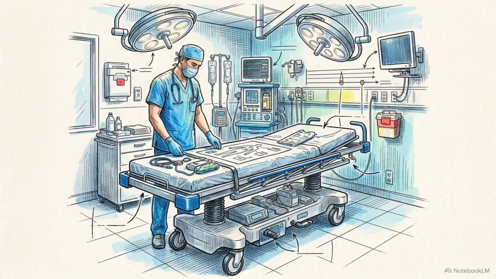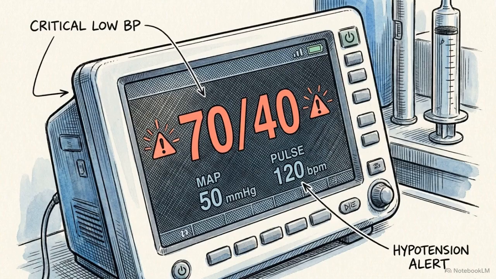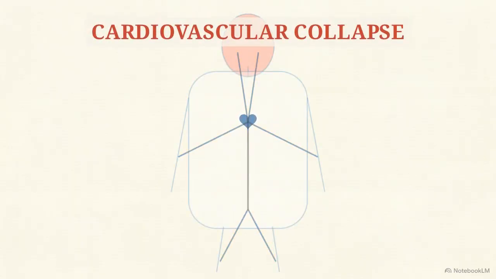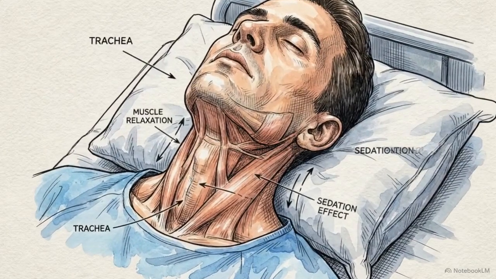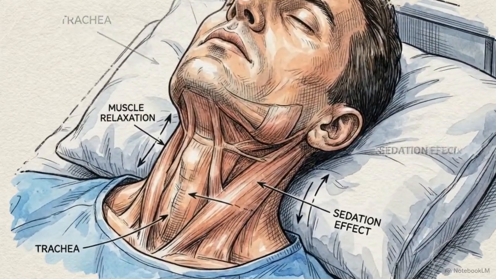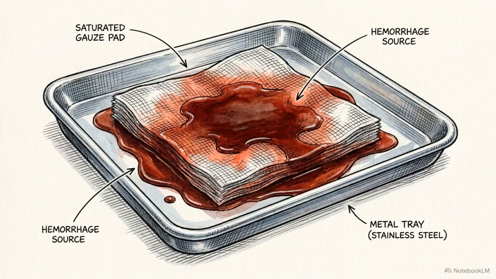As the combination sedatives take effect, the physical environment of the trauma bay shifts. The screaming stops, the restraints go slack, and the patient lies still. But this compliance introduces a hidden physiological danger. Agitated trauma patients face a high risk of cardiovascular collapse immediately following sedation. The violent struggling was driving a massive sympathetic response, artificially propping up the patient's blood pressure. When sedation shuts down that sympathetic drive, the true underlying hemodynamic reality of the hemorrhage is unmasked.